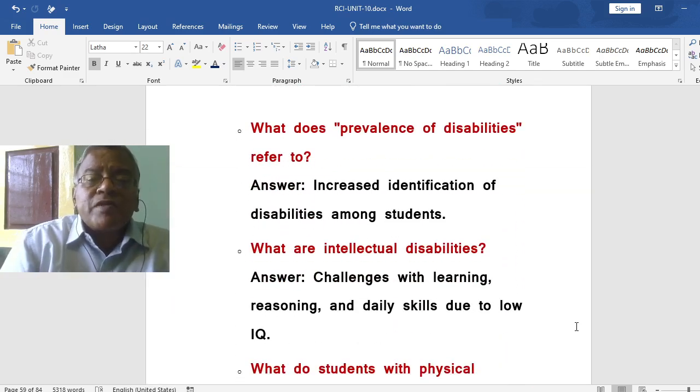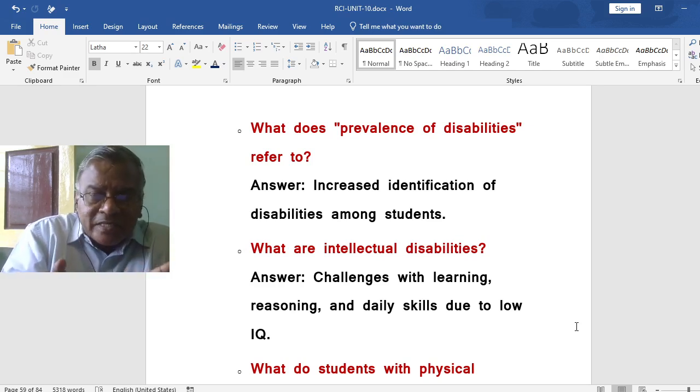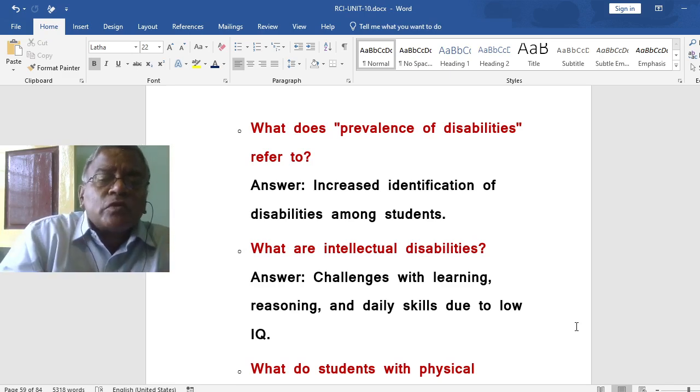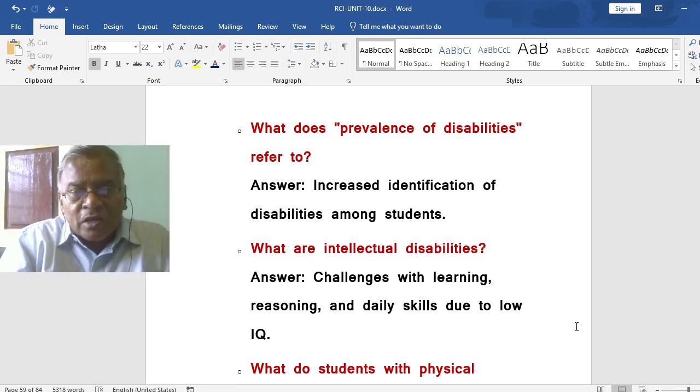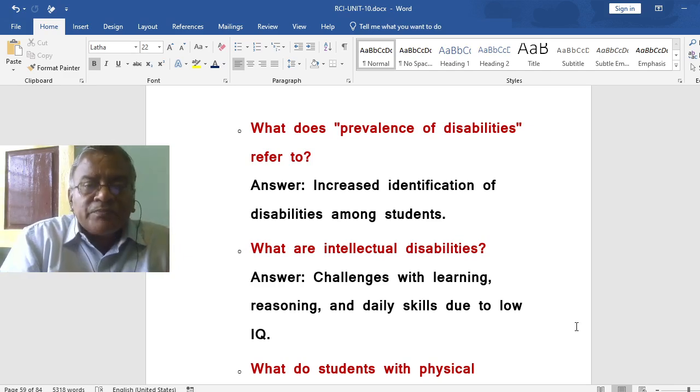What does the prevalence of disabilities refer to? It is nothing but increased identification of disabilities among students. Students identify such disabilities and they are helpful to some of the students in the class, disabled children for example. So the prevalence of disabilities is awareness building.